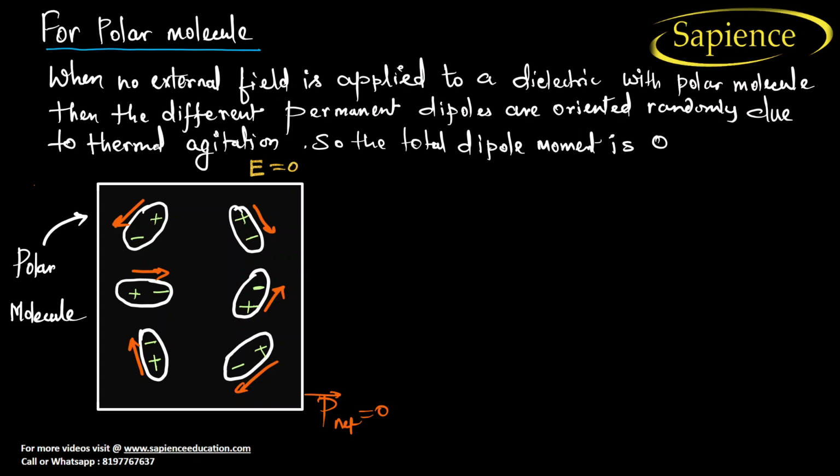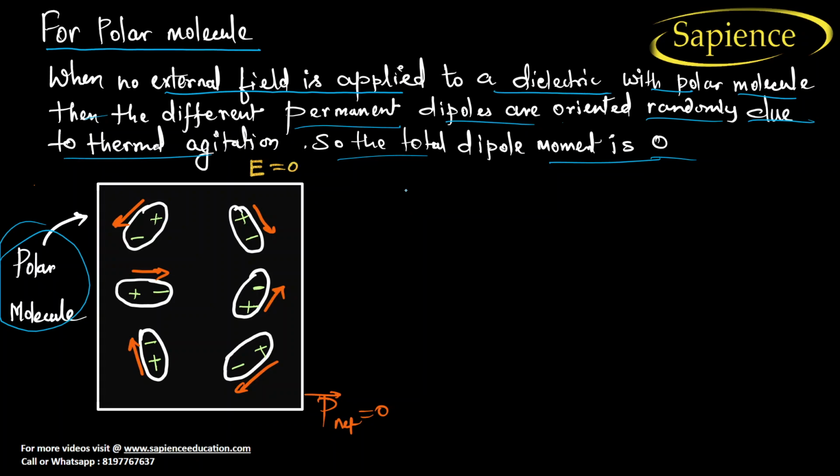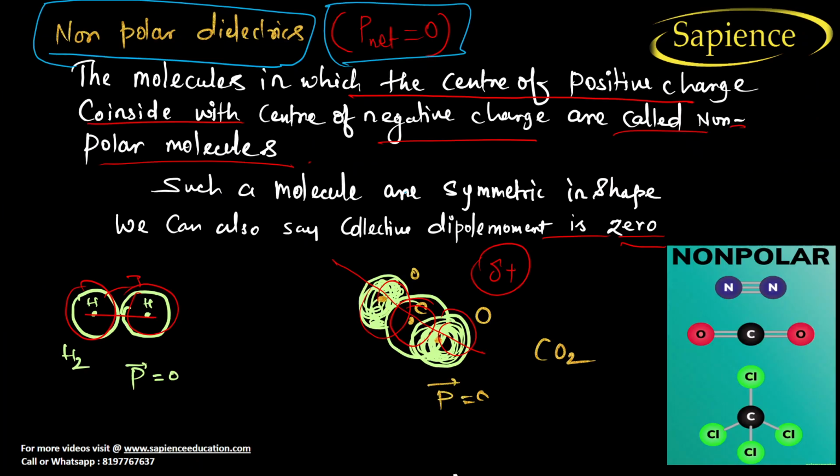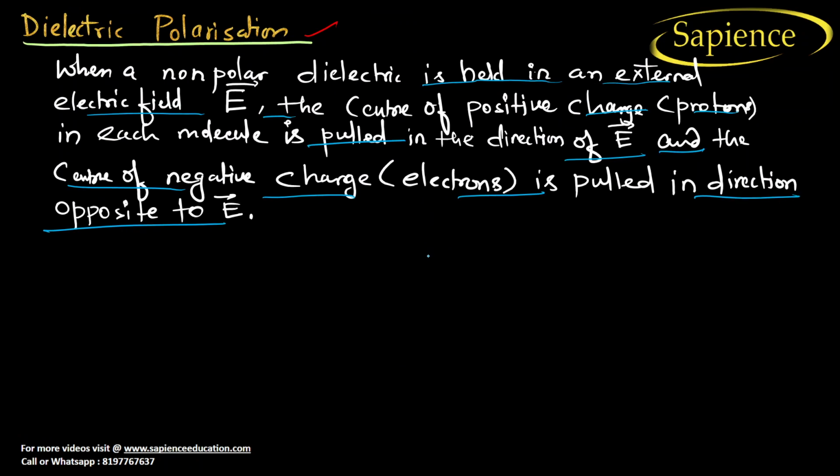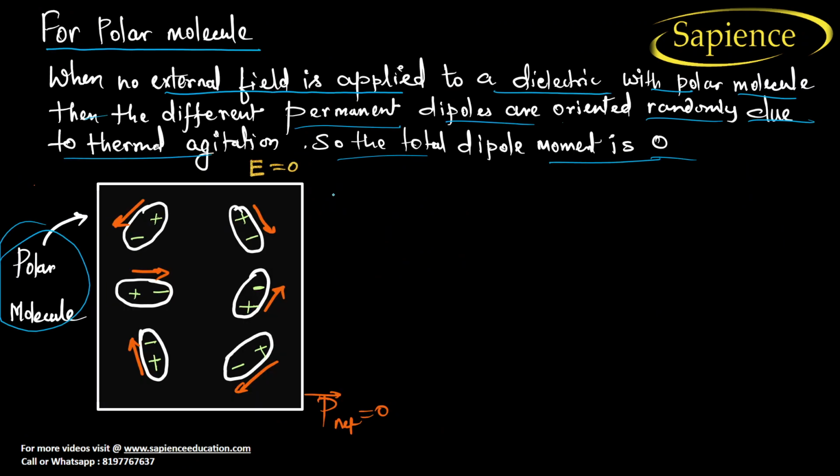See, for polar molecules, when no external field is applied to a dielectric with polar molecules, then the different permanent dipoles are oriented randomly due to thermal agitation, and so the total dipole moment is zero. See what happens? This is a polar molecule. We have already discussed what happens with polar molecules: there will be a dipole moment everywhere. You can't say that the dipole moment is zero for polar molecules.